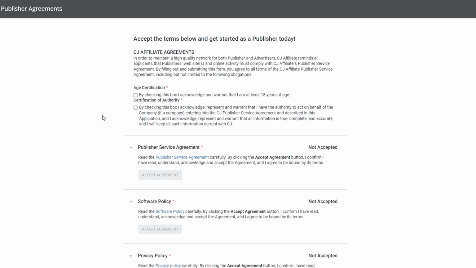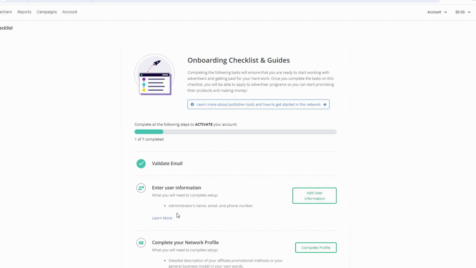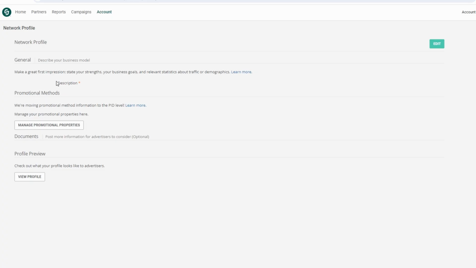Once your email is verified, log in to your CJ affiliate account, review and accept the terms and conditions to proceed with your application. In your CJ affiliate dashboard, navigate to account and then network profile. Fill out your network profile by providing details on how you plan to promote affiliate links. This tab is crucial for approval by affiliate programs.